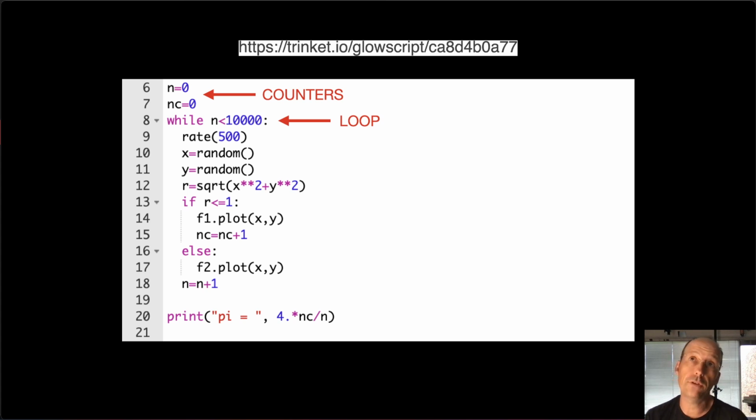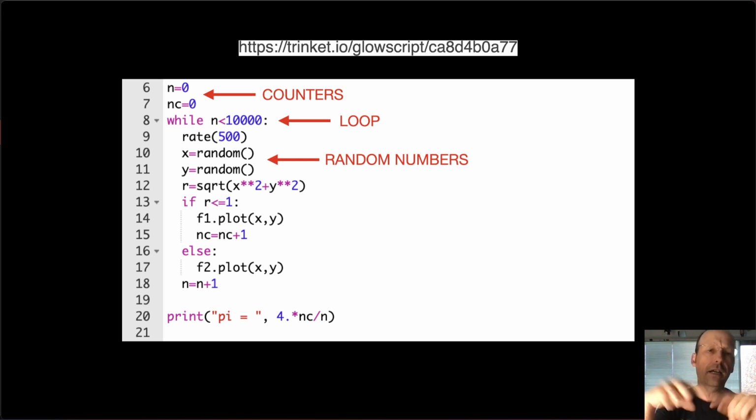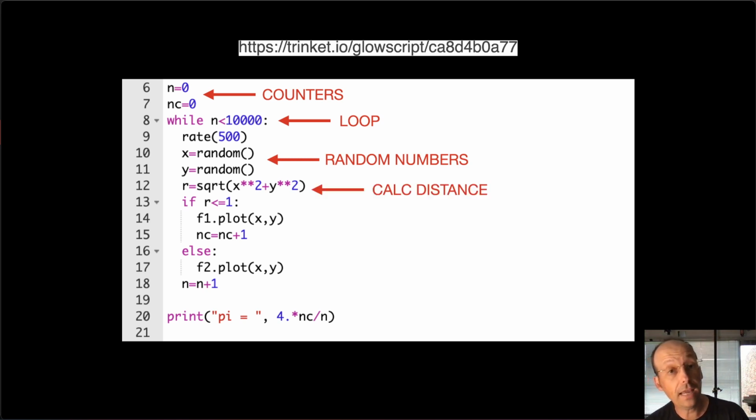And then what I do next is to generate a random number. I need a random x coordinate and a random y coordinate. The rate right there just makes it run at a certain speed, so it's not that big of a deal. And then after that, I'm going to calculate the distance from the origin, and I'm going to call that r. It's just the square root of x squared plus y squared. That's how you find the magnitude.